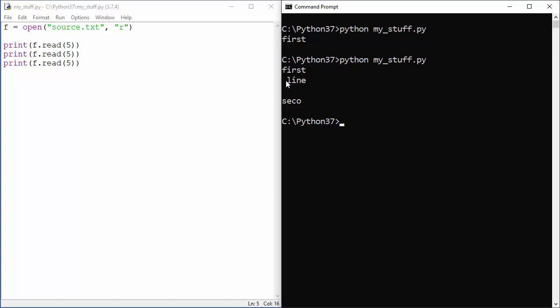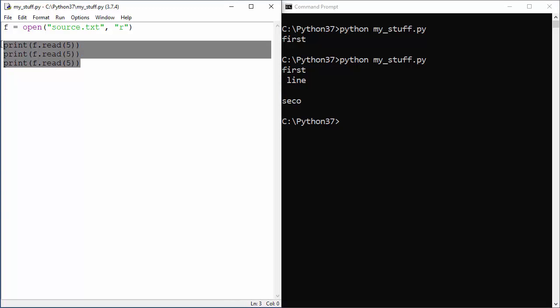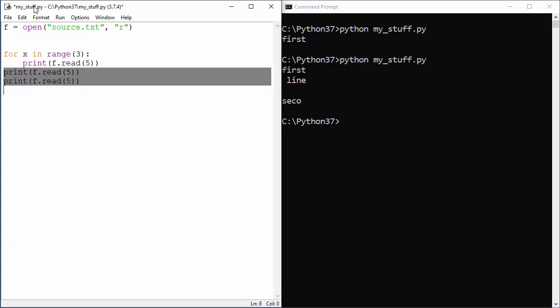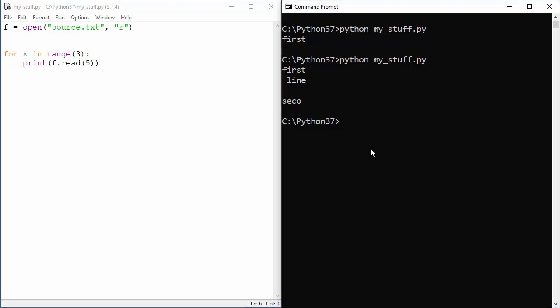Now you'll probably say, is there any easier way, like can you use a for loop? Well, sure, you can say something like for x in range 3, because we have 3 lines, you can say print f dot read, and you will get the same result pretty much.